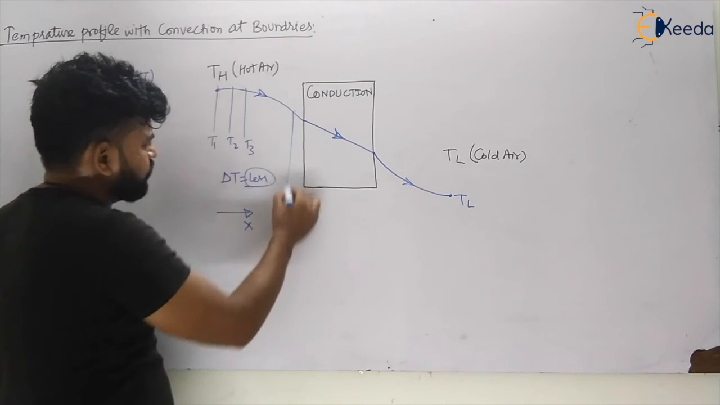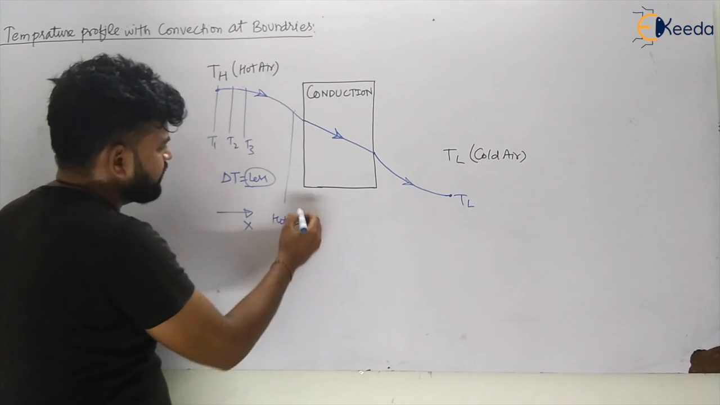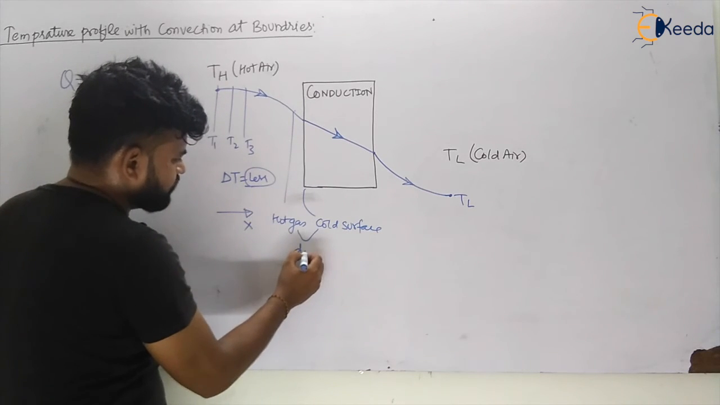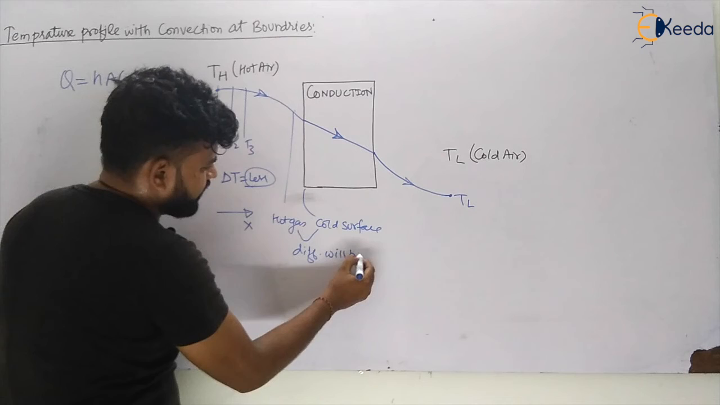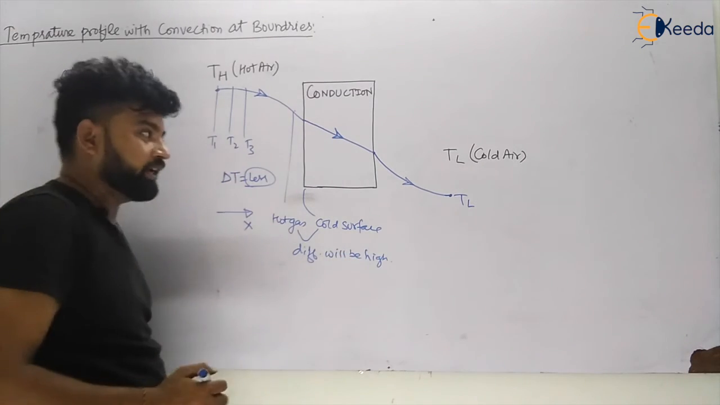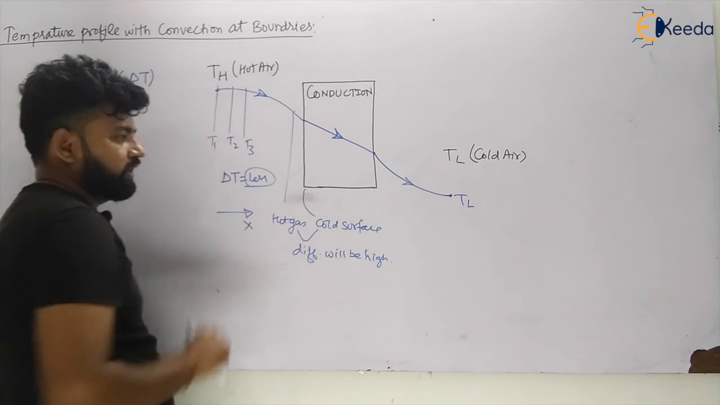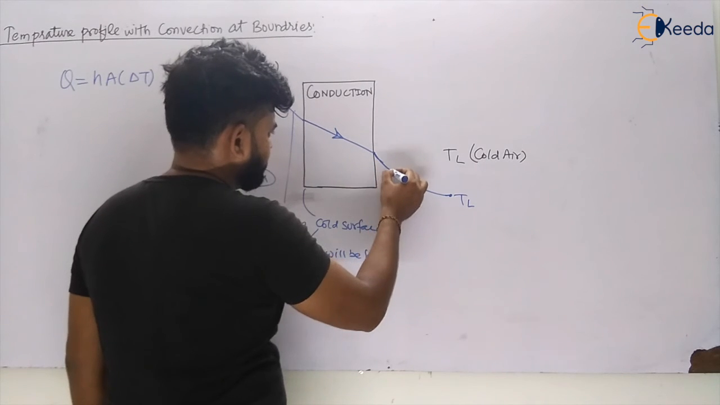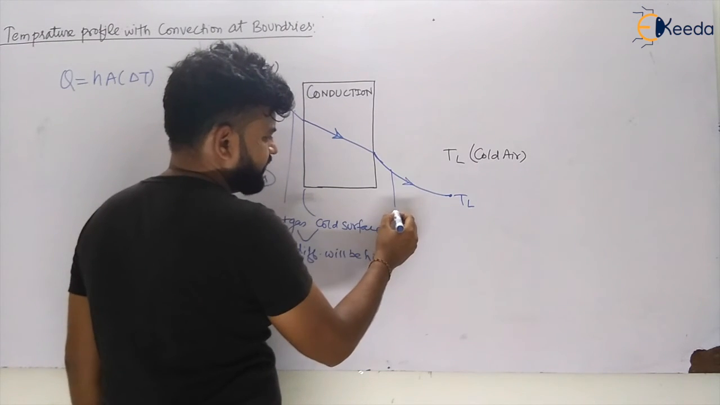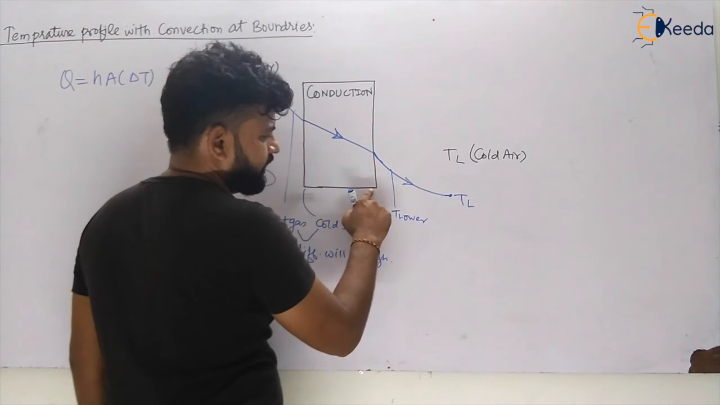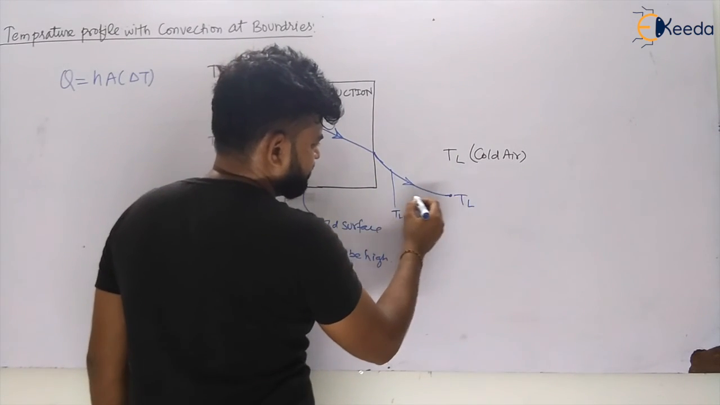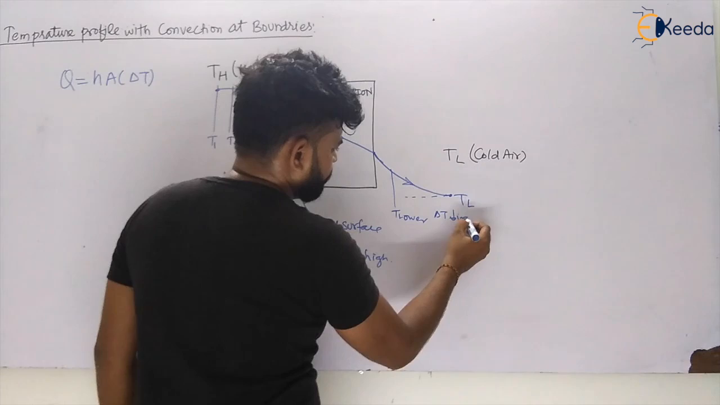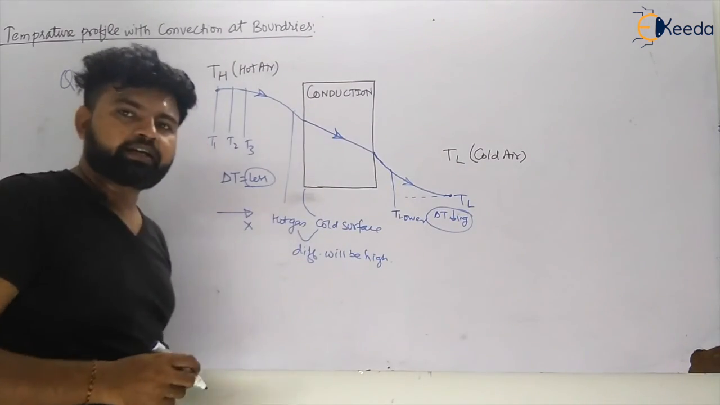Here there will be some hot gas, and this is some cold surface again. So the difference of temperature will be high. My dear students, the difference of temperature will be high, so the profile is like this. That's why it is like this. Again, this is the concept: the temperature here is higher, the temperature here is lower. Slowly delta T is decreasing, so the profile is becoming like this, my dear students.